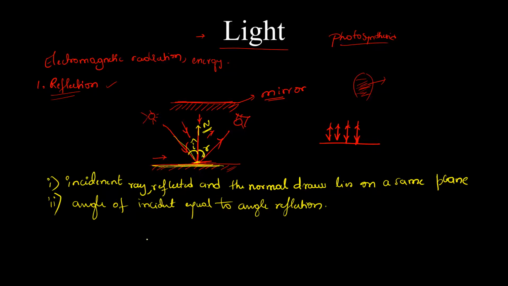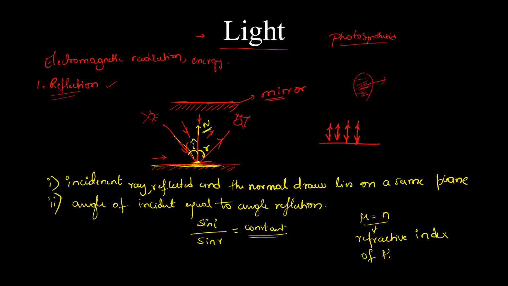Now let's discuss one more property, which has a general formula: sin i by sin r is equal to a constant. This constant is mu, which is nothing but the refractive index of the medium.